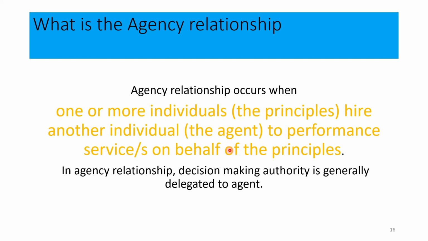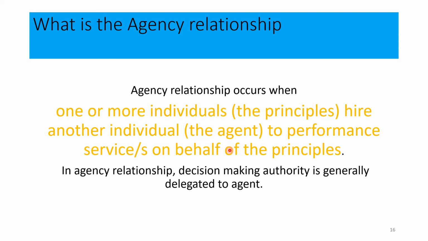Owners can be identified as principals of the business organization, and the team of management can be identified as agents. Here, agency relationships can be seen because the principal assigns some tasks to the agents to perform on their behalf. Then agents perform the tasks on behalf of the principals. These relationships can be seen within the business organization.